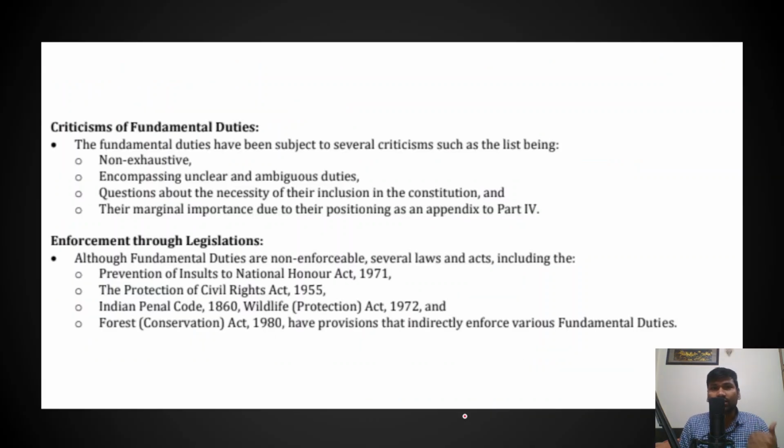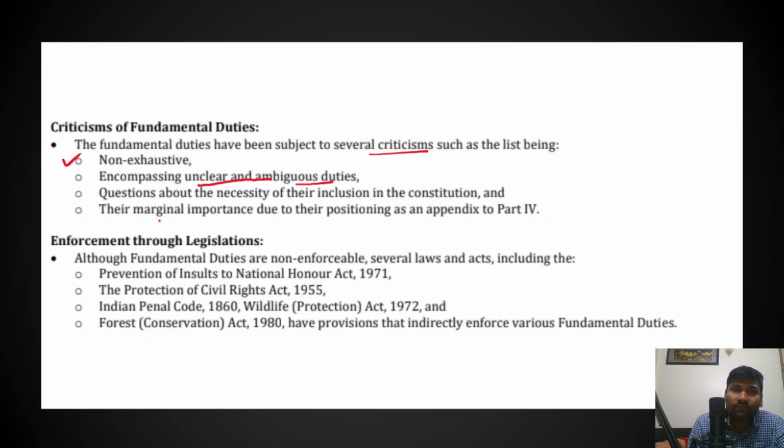However, there are certain criticisms that the fundamental duties have been facing. Now, what are the criticisms? So we'll have a look at these fundamental duties and the criticisms as well, and how they are enforced through the legislations. For example, fundamental duties have been subject to several criticisms, such as they are non-exhaustive in nature, they're not too exhaustive, and fundamental duties also encompass unclear and ambiguous duties as well. So very often they are not clear, they are vague, and they are ambiguous as well.